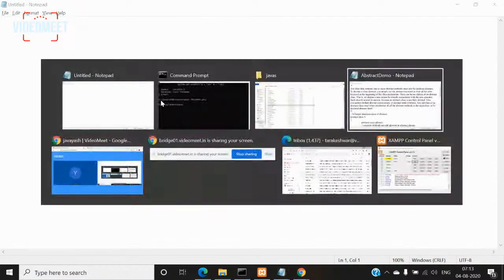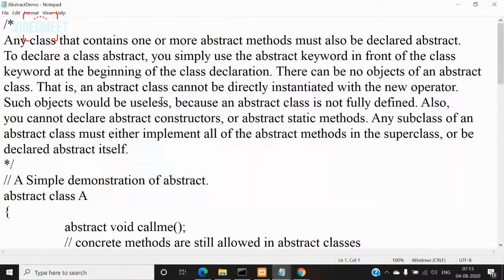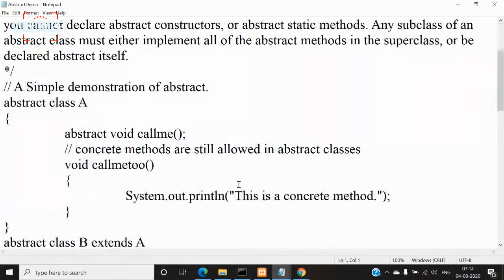Now, actually, we are supposed to deal with abstract classes, right? Yesterday, I introduced you what an abstract class is. What is an abstract class? Any class that has at least one non-concrete method, or abstract method. I told you yesterday what a concrete method is and what an abstract method is. A concrete method is one which has a complete body and implementation, that means an open brace and closed brace.